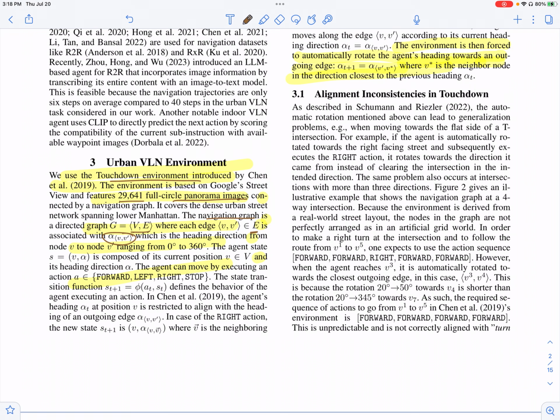Each edge is between two positions, v and v prime, and they are associated with alpha, which is the heading direction, in which direction the agent needs to move. And this is a number between 0 and 360 degrees.